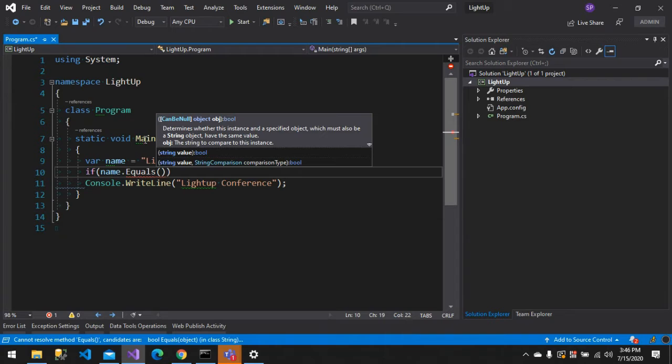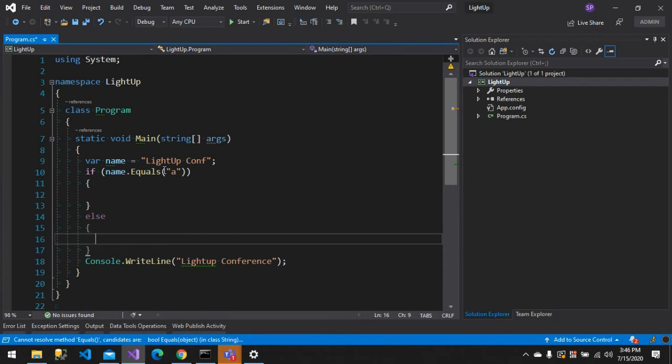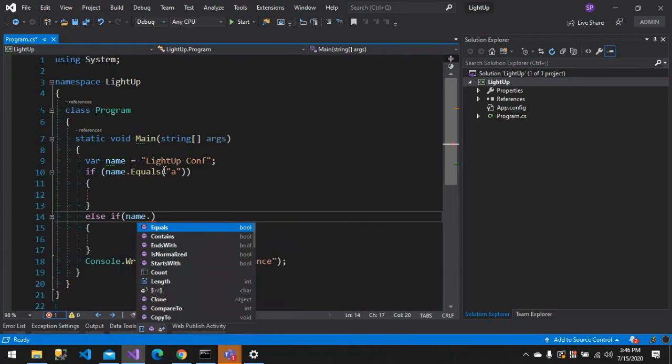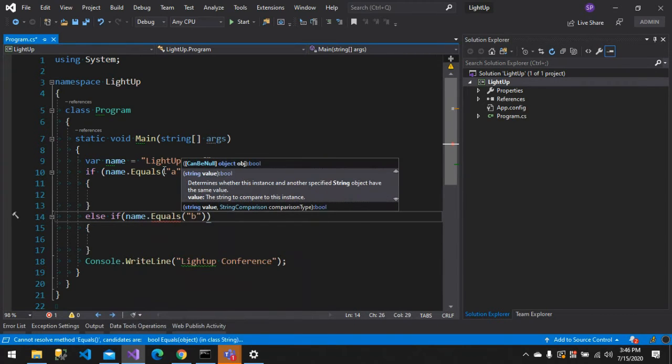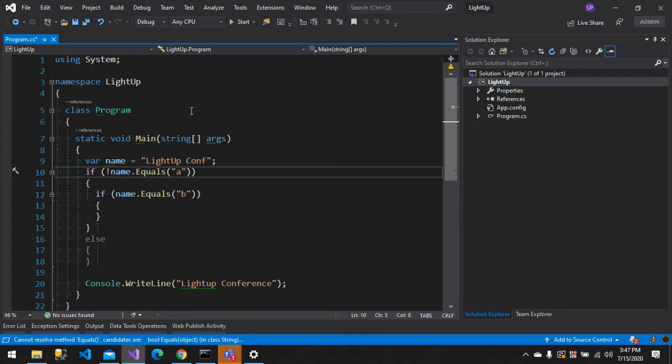So I can do something like this, and I can just go on building these kind of things. Let's say name dot equals of b. I'm just typing some code. So if I just click on if, and if I press Control dot, it says invert if. If I press enter, it just inverts the if condition.